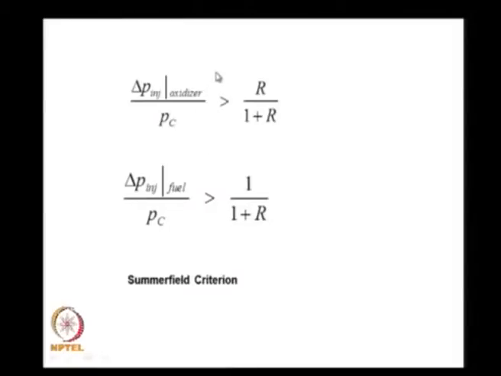When the value of Tc is finite, a much smaller pressure drop is adequate to ensure stability. This particular criterion was developed by Sommerfeld, and it is known as the Sommerfeld criterion.